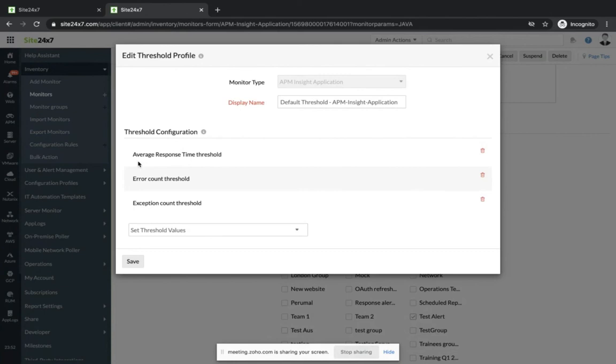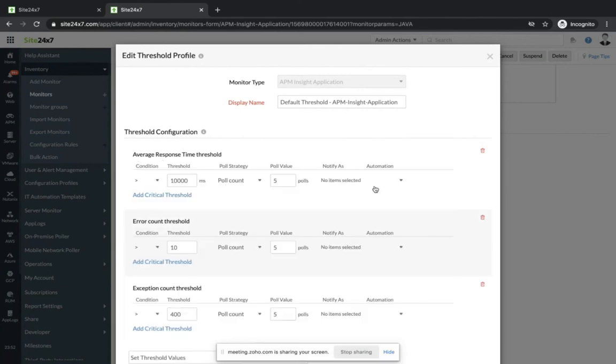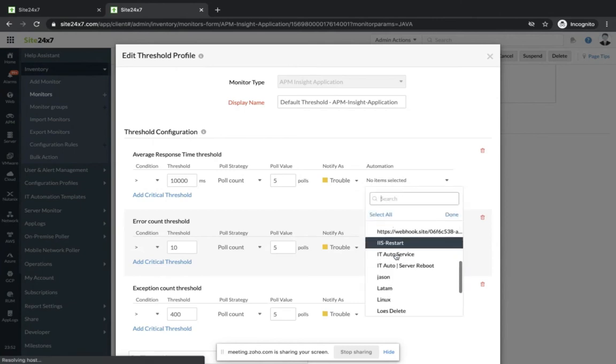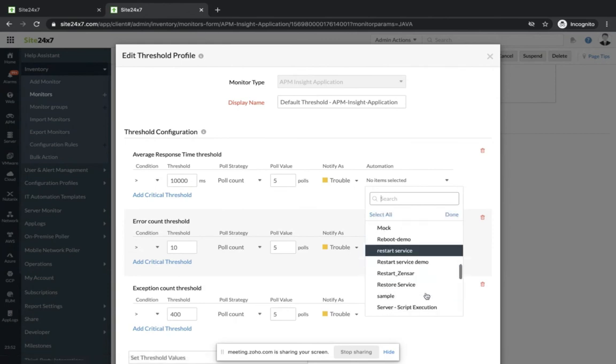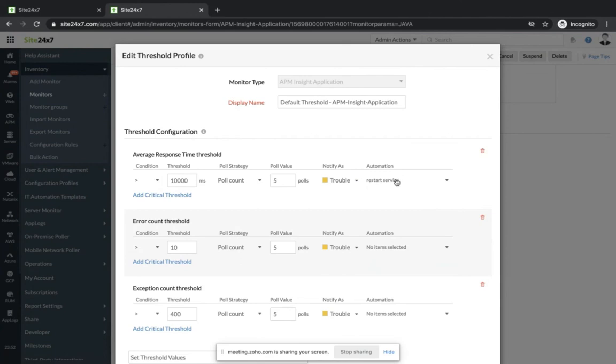Let's say whenever your average response time exceeds 10,000 milliseconds, you can automatically execute a script. This would ensure that the long running processes are killed and your application response time can be contained. If the issue persists even still, you can configure to get an alert.